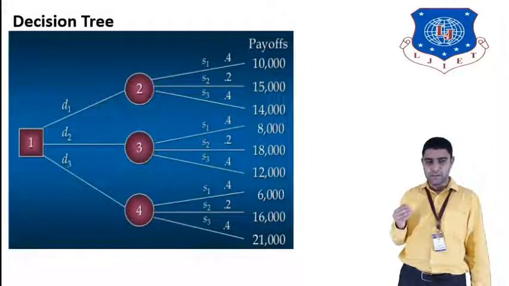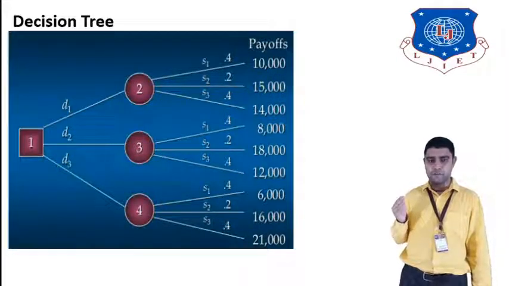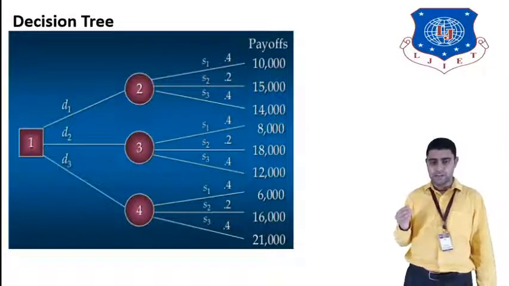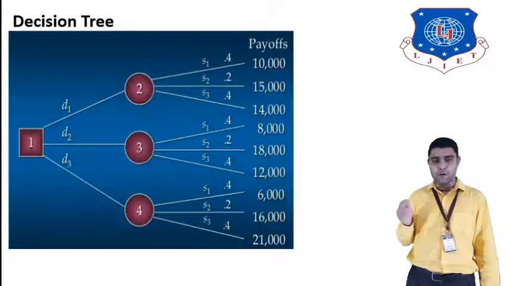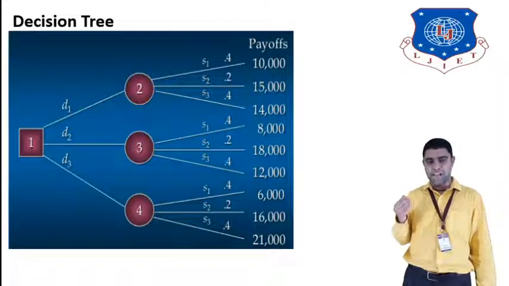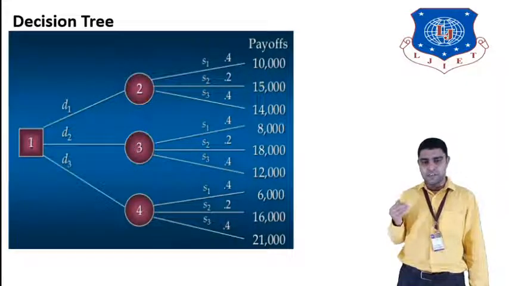For D3 again 0.4, 0.2 and 0.4. The payoff values are 10,000, 15,000, 14,000, 8,000, 18,000, 12,000, 6,000, 16,000 and 21,000. So we have drawn the decision tree from the payoff table for calculating the expected value of each decision alternative.